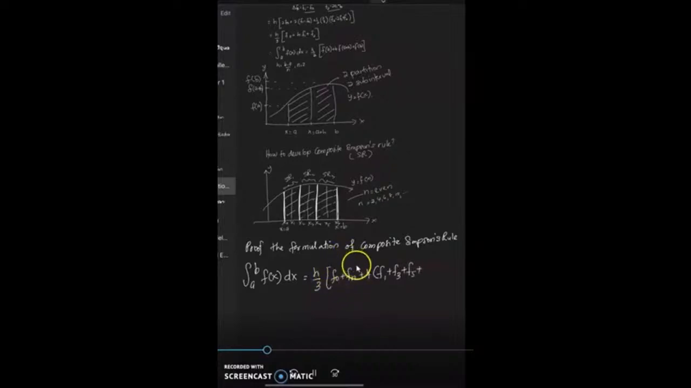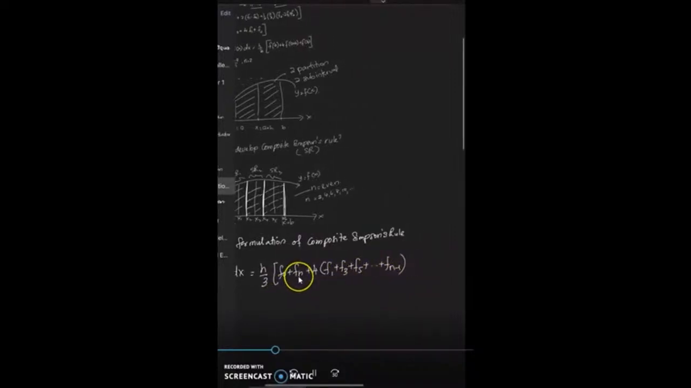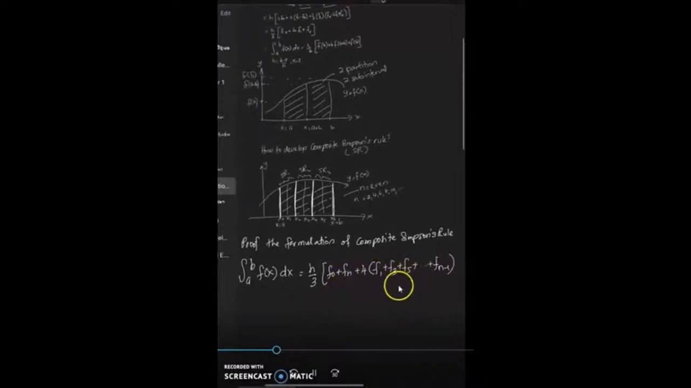When you use 3 points, the n of the composite should be a multiple of 3. F0, F1, F2, F3, F4, F5, up to n. So what is n? It should be a multiple of 3: 3, 6, 9, 12, 15, 18, 21, 24, 27. All right, so the formula of 3.